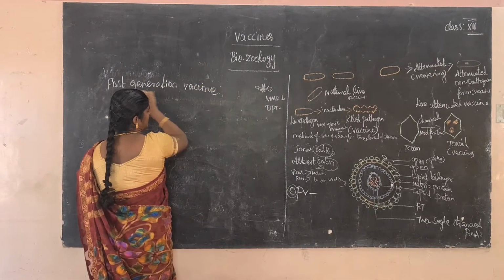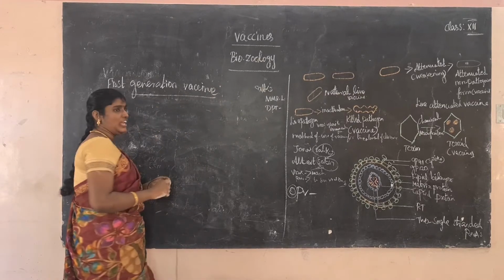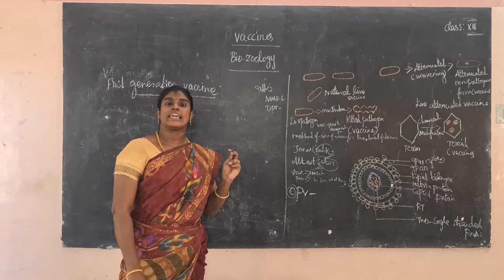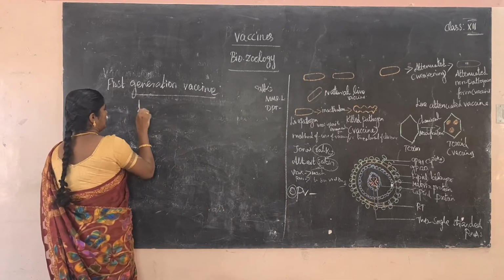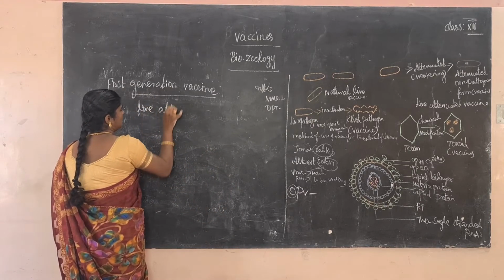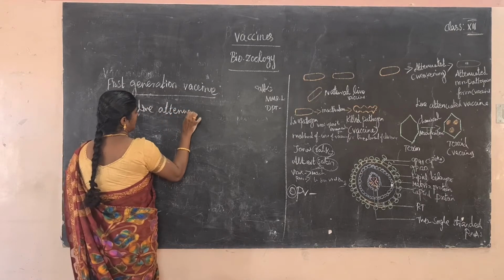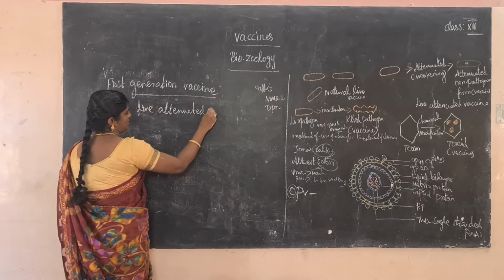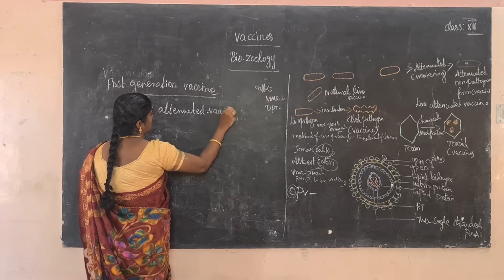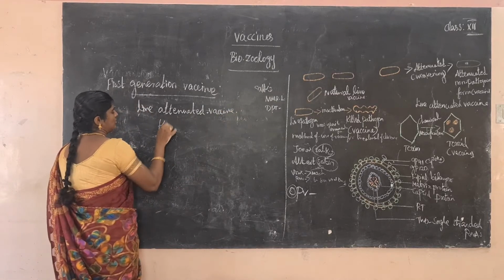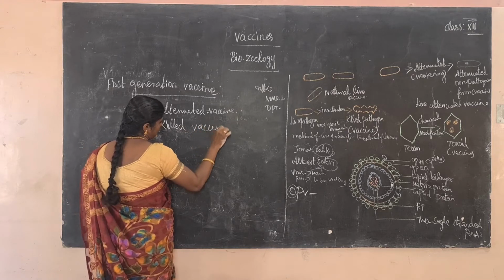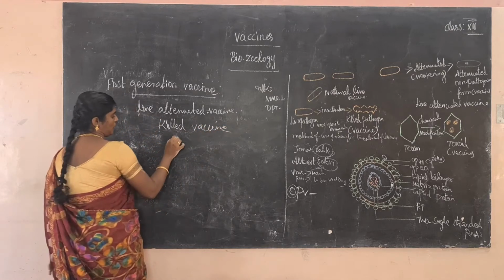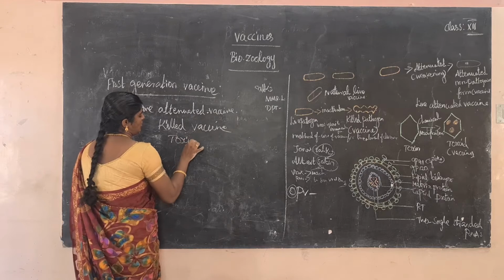It is subdivided into three categories: live attenuated vaccine, killed vaccine, and toxoid. Let us see them one by one.